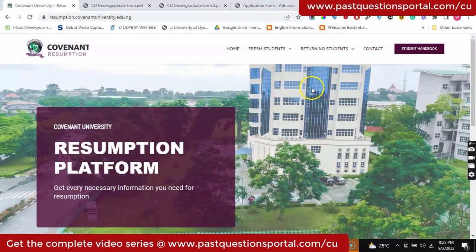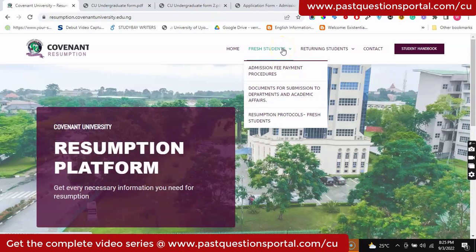Now, you might want to get the student's handbook. You can just click here and download the student's handbook. It's a PDF. You can just download it to your system and view it, which I highly recommend that you do. So as per fresh students, let's see what you have to do. When you hover your mouse over here, you see that there are 3 submenus. One is admission fee payment procedures. The other one is documents for submission to Department and Academic Affairs unit, and then the resumption protocol for fresh students.